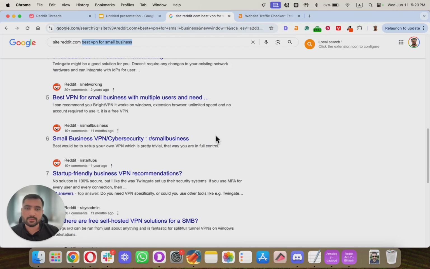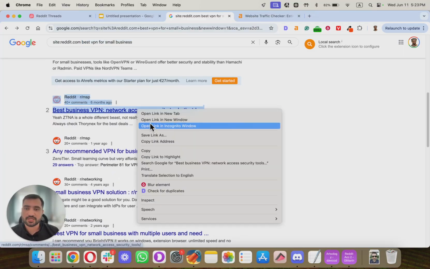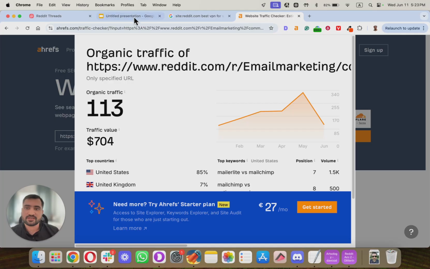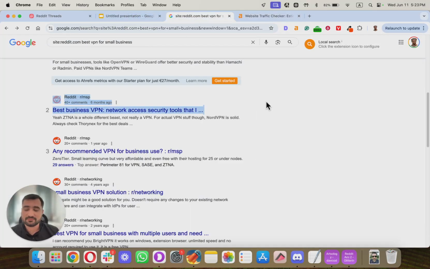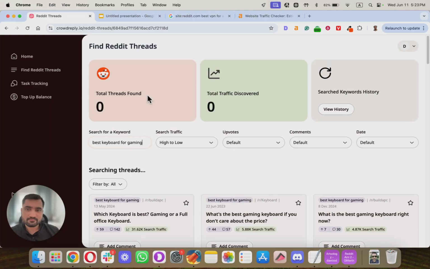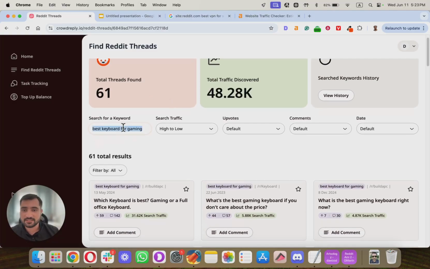Okay, so we were doing this manually, right? You were checking each link in Ahrefs traffic checker. It is quite cumbersome. It is a hassle, doing this for each and every one, especially if you're trying to scale. So now over here, what we have done is, we have searched for just this keyword. So this is just one keyword. You can do thousands of keywords.